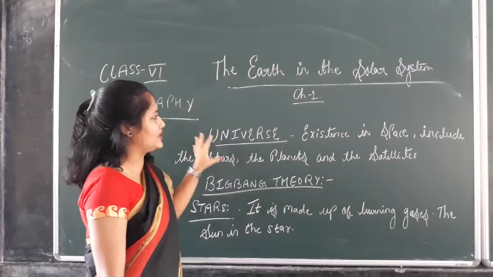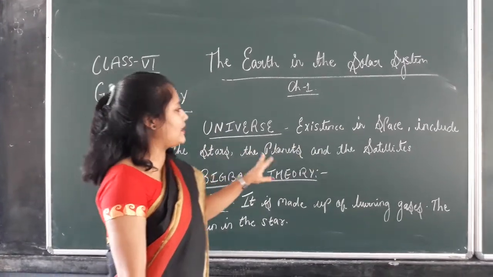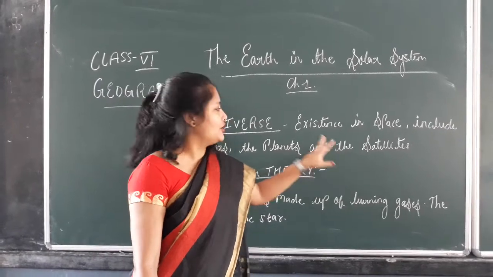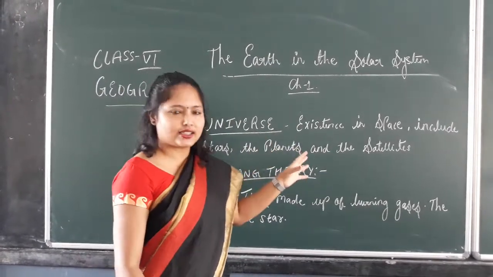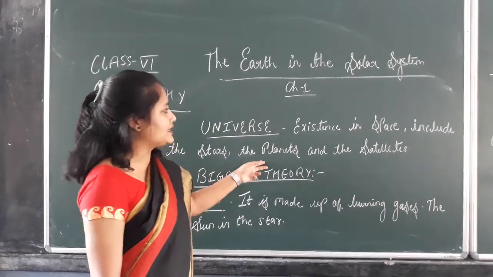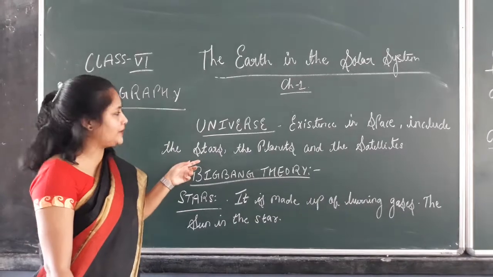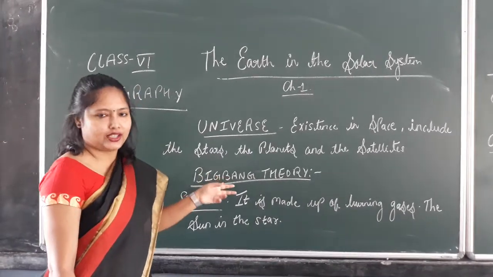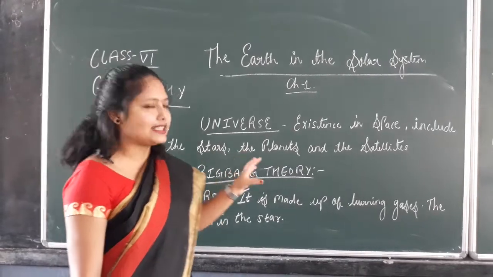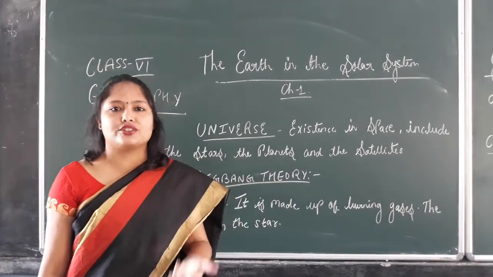Now what is the universe? The universe is the existence in space, including the stars, planets, and the satellites. So the universe comes as a whole, and what are the things that exist in the universe? First are your planets, then your satellites, then your stars. Now, according to the Big Bang theory, this theory says how the universe originated.